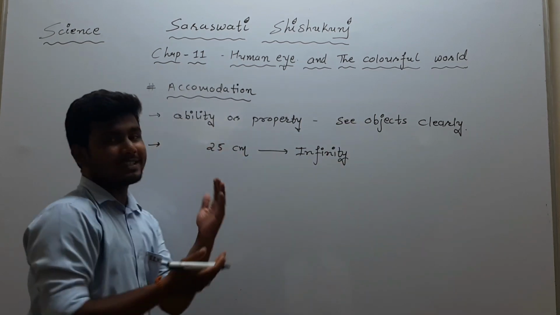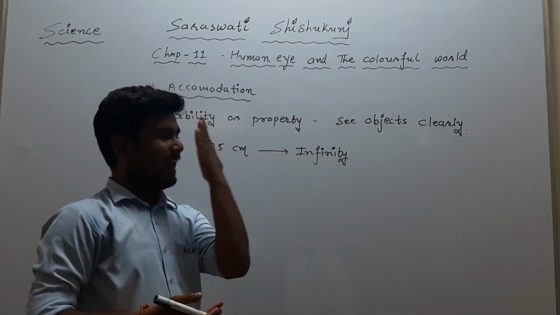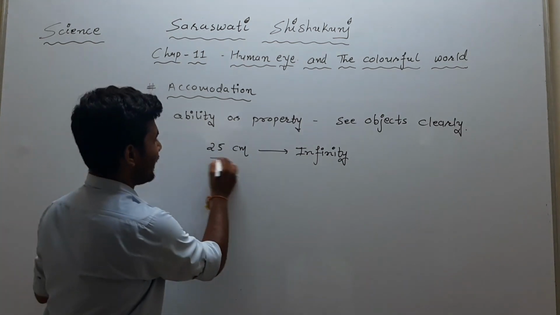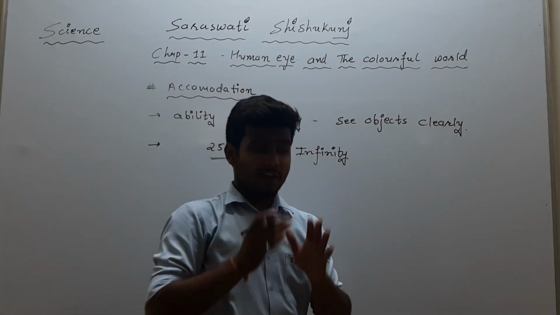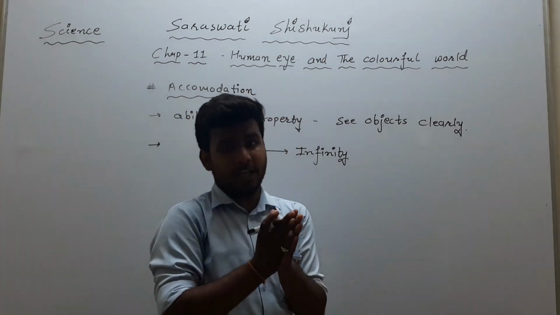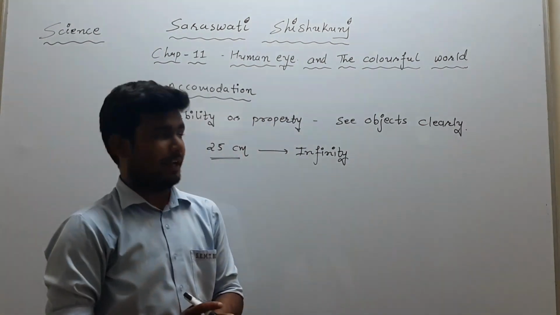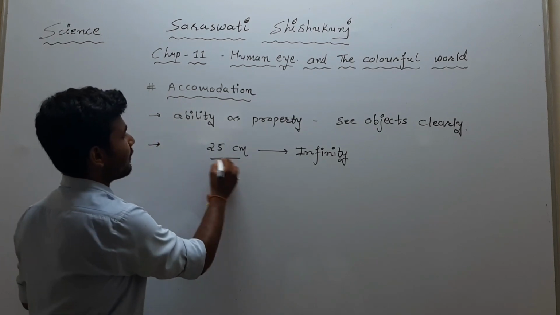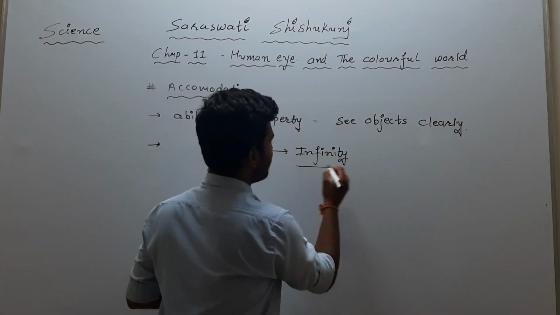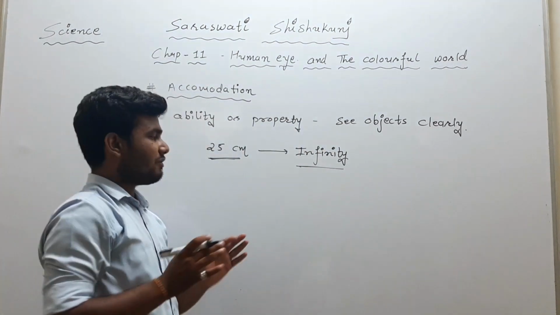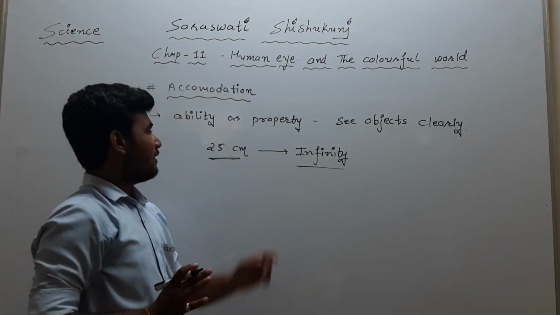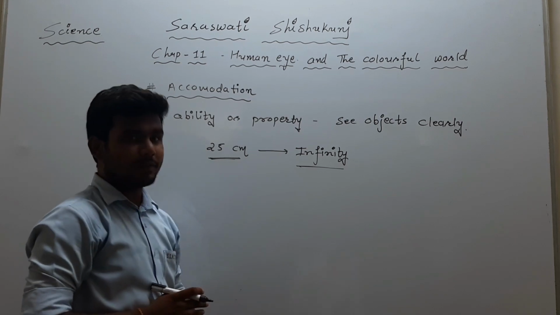If the object is at less than 25 centimeter from our eye, we are not able to focus on it properly, so we can't see that object clearly. So keep in mind that our range to see is between 25 centimeter and infinite distance.